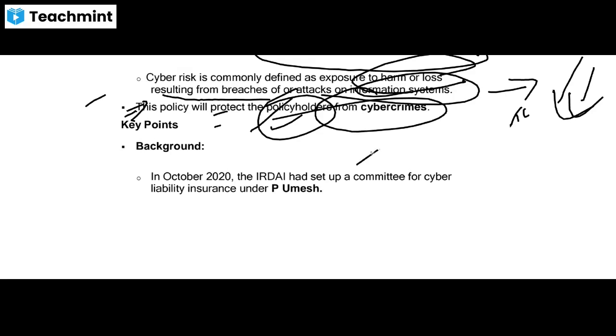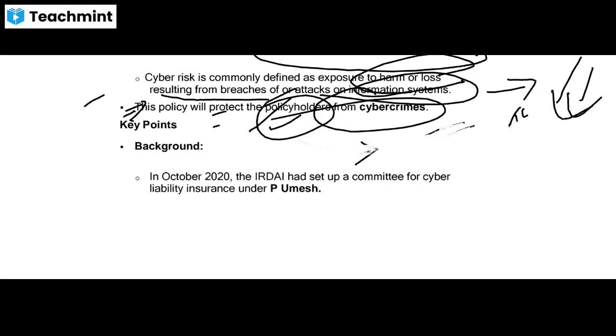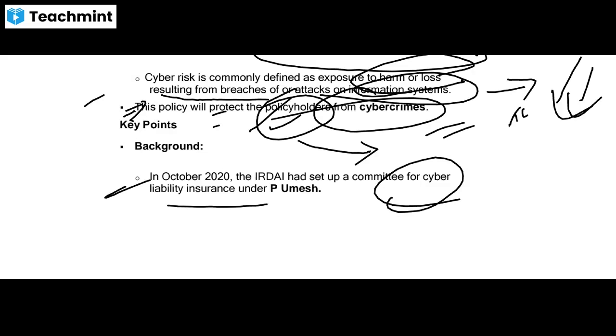What is the background? In October 2020, the IRDAI had set up a committee for cyber liability insurance.